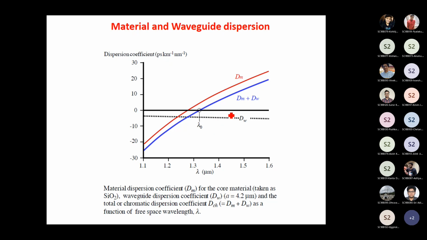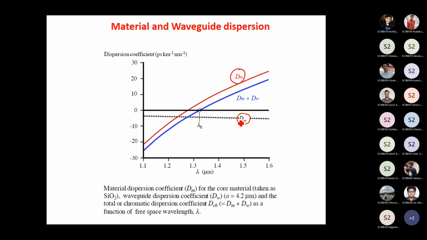So if I add the material dispersion and the waveguide dispersion, the resultant intramodel dispersion is going to be like this blue solid line. And you would see that at a particular wavelength, let's say at 1310 or somewhere close to 1300, the sum of material dispersion and the waveguide dispersion is 0.